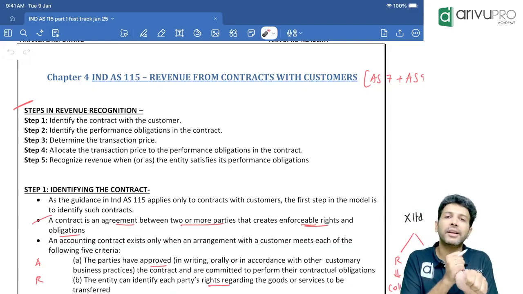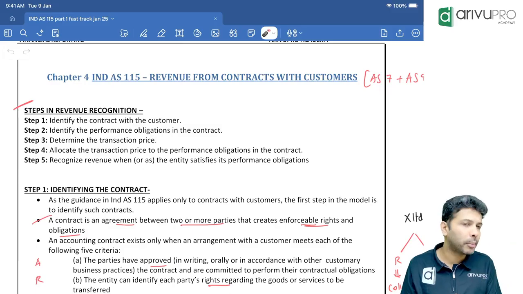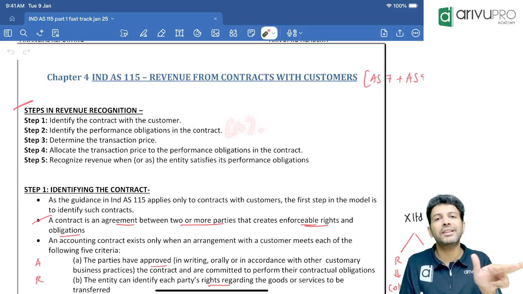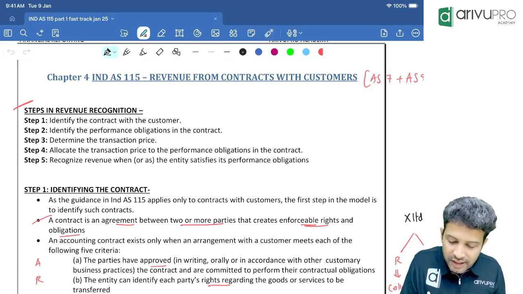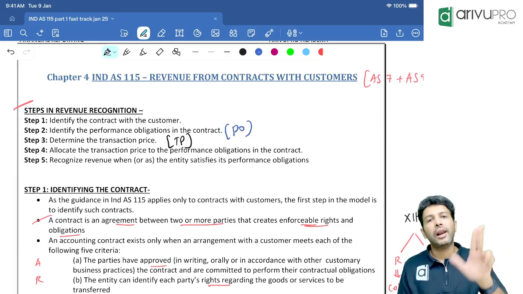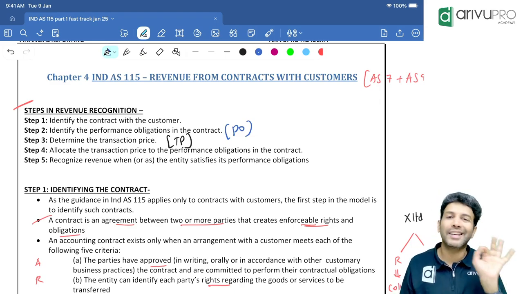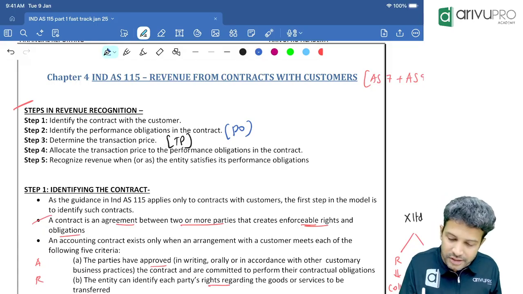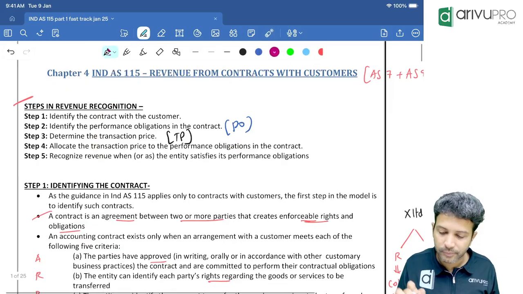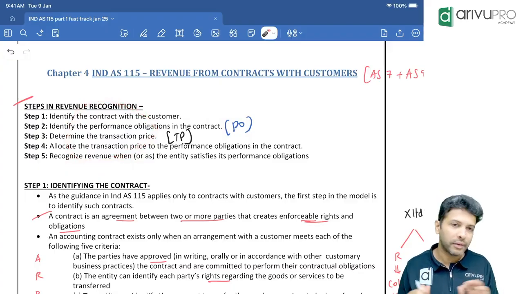First is identifying the contract. Second is identifying the performance obligation, which I'll call PO going forward. Third is determining the transaction price, which I'll call TP going forward. Fourth is allocating the transaction price to the performance obligations. Fifth is recognizing the revenue when the performance obligation is satisfied. These are the 5 steps of revenue recognition. Each step we will determine one by one.